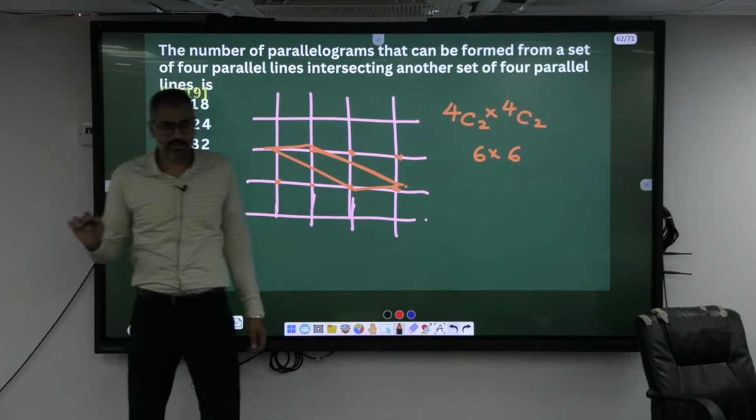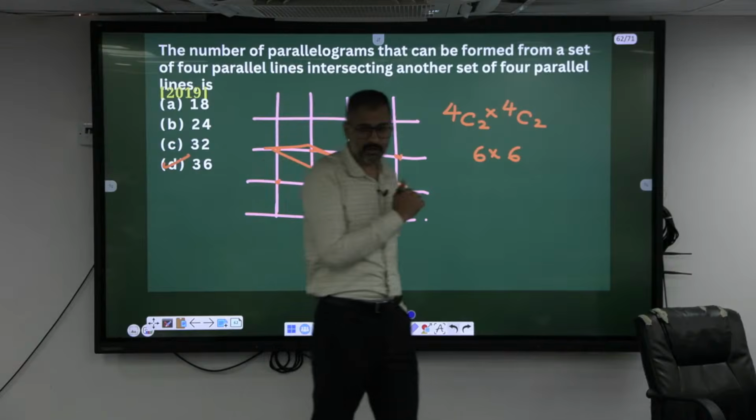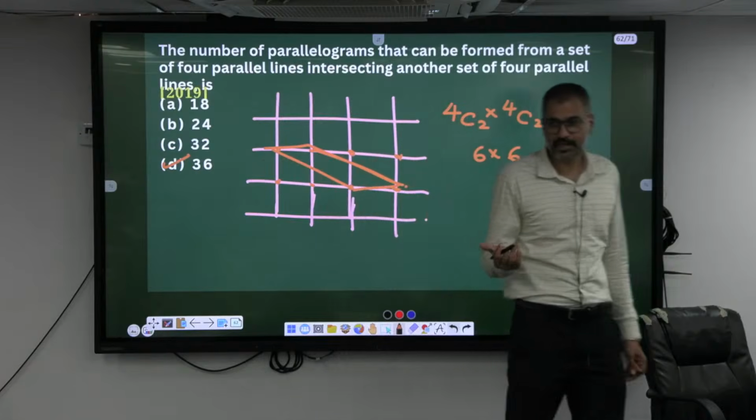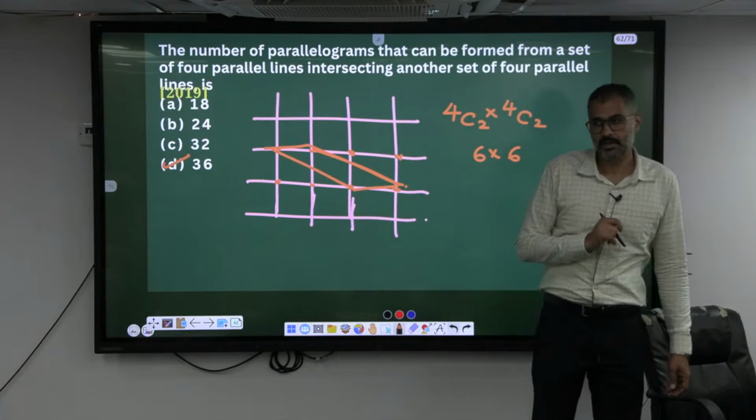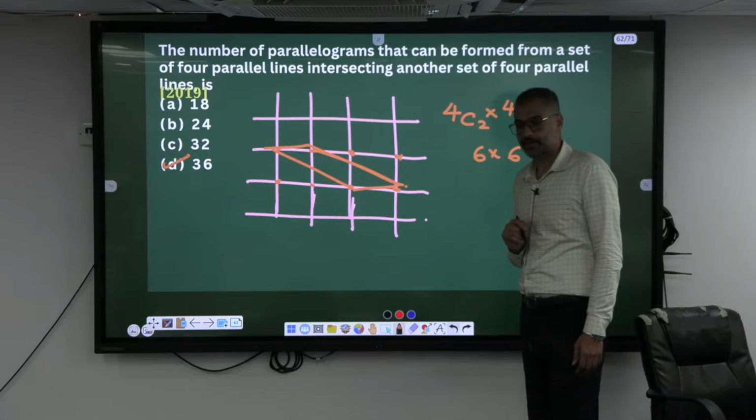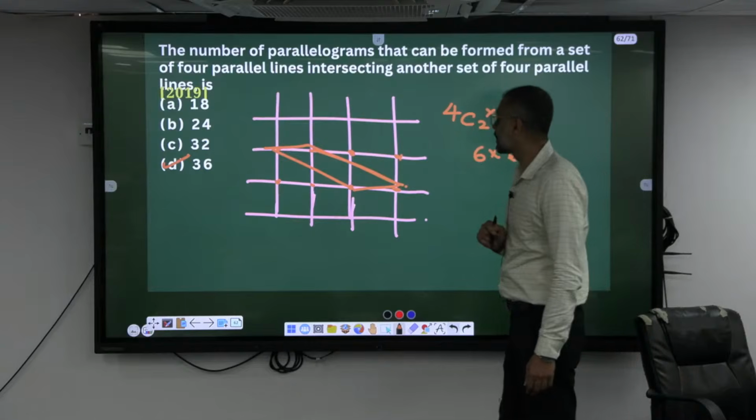That's it. Now we have been practicing formulas. We just saw the parallelogram, because not everything becomes a parallelogram. That is for a quadrilateral, and he is asking for a parallelogram. There is another one related to this.